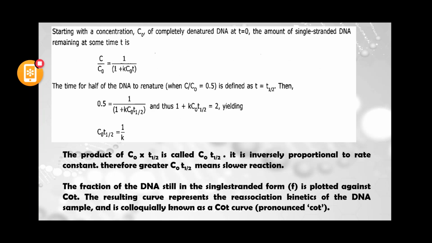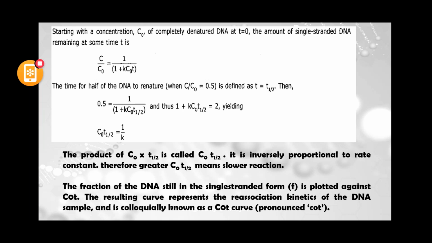Now suppose the starting concentration is C0 of completely denatured DNA, which means at time zero there is no double stranded DNA; all the DNA is denatured. At a particular time t, the amount of single stranded DNA remaining is given by C/C0 = 1/(1 + kC0t).